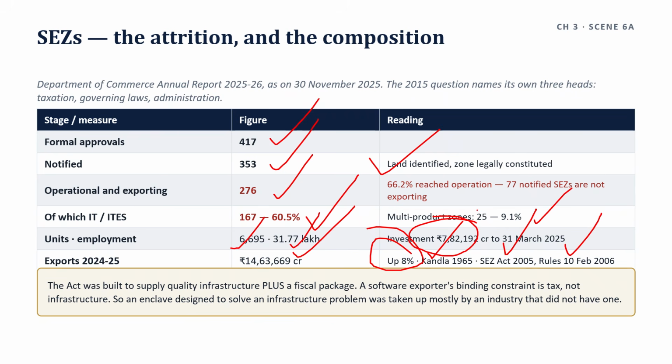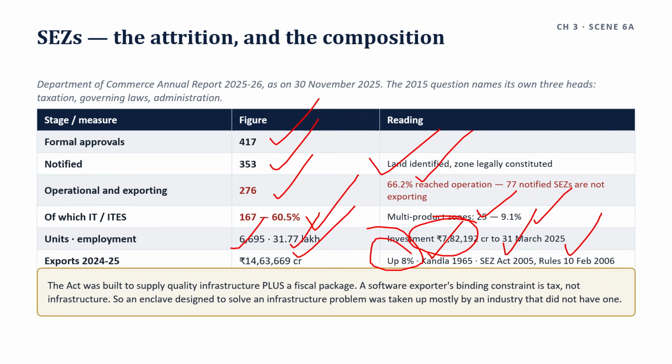The Act was built to supply quality infrastructure plus a fiscal package. A software exporter's binding constraint is tax, not infrastructure. So an enclave designed to solve an infrastructure problem was taken up mostly by an industry that did not have one. So on the attrition: 417 approvals became 353 notifications, became 276 operational zones, 66.2 reached operation.